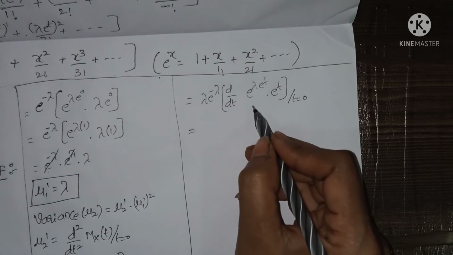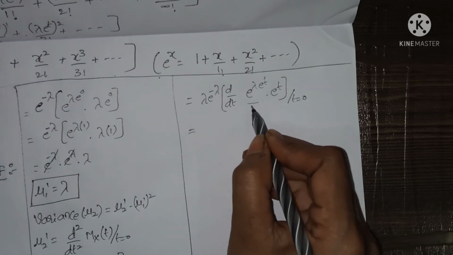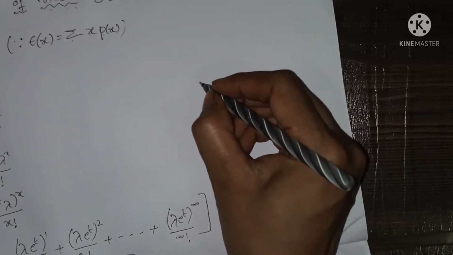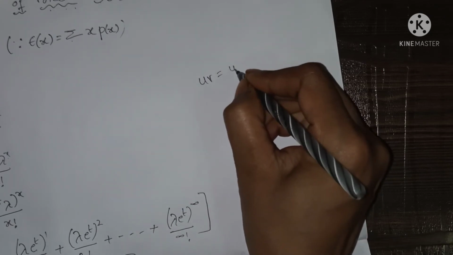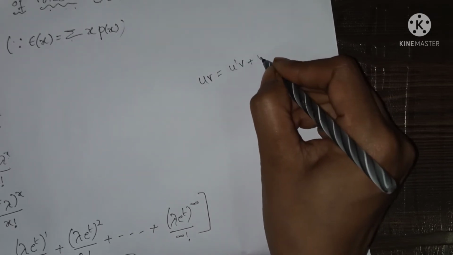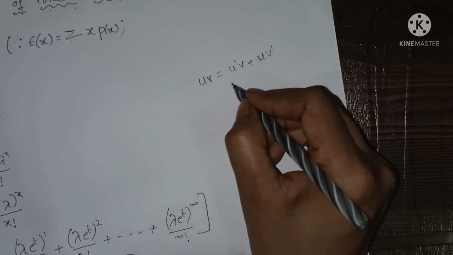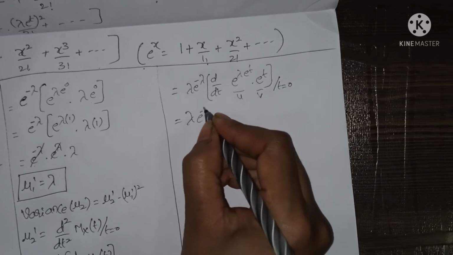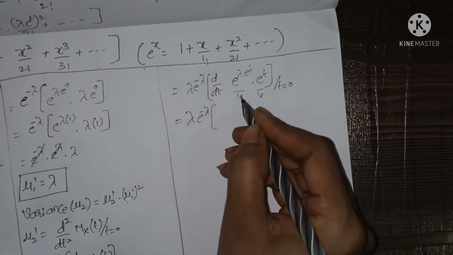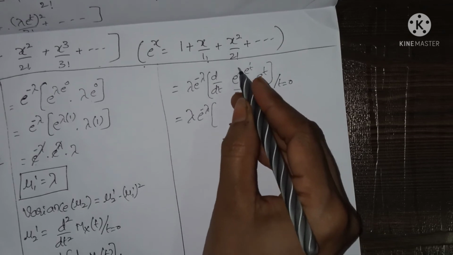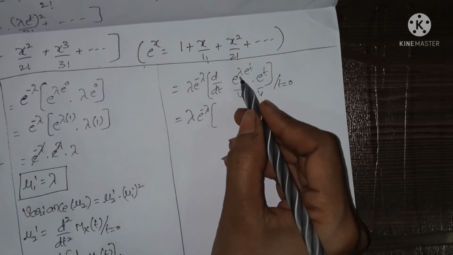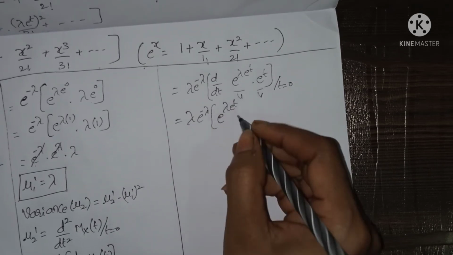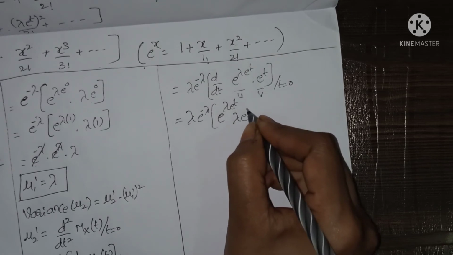Now we have to treat this one as uv. This is of the form u, this is of the form v. So what is the derivative of uv? It equals u dash v plus u v dash. In this form we have to differentiate. So lambda into e power minus lambda into u dash: it is in the form of e power x, and the derivative of e power x is e power x only. So e power lambda into e power t, and again for this t we have to differentiate, lambda into e power t,